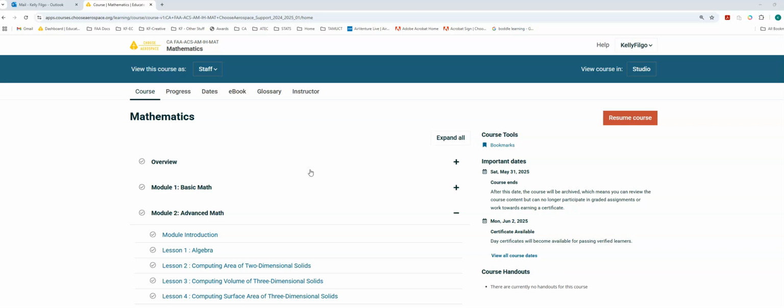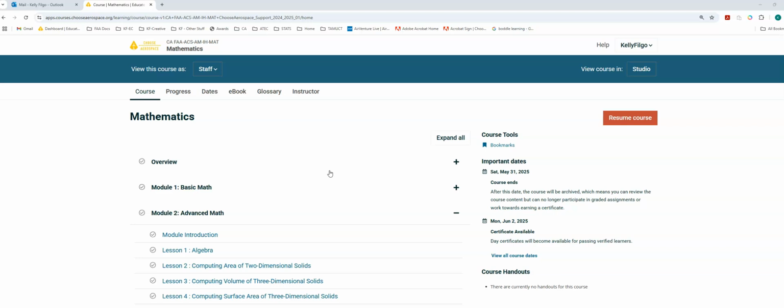I'm going to do a quick tutorial here for those who want to use cohorts in their courses. This is a handy way to separate out students into different groups if you've got different sections that meet at the same time, or if you're starting a new group of students after you've already had one group of students finish the course during this school year.